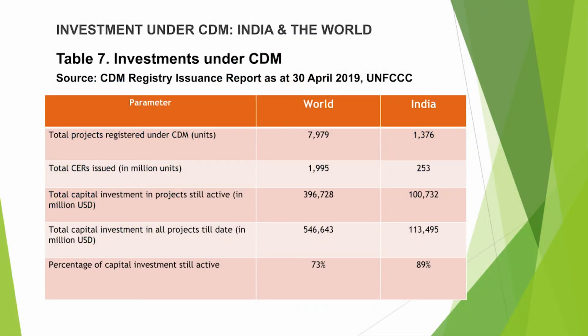Here you can see the investment under CDM in India and the world. The total projects registered under CDM is about 8,000, and in India we have 1,376. Total CERs issued in million units is about 2,000 in the globe and about 253 in India.